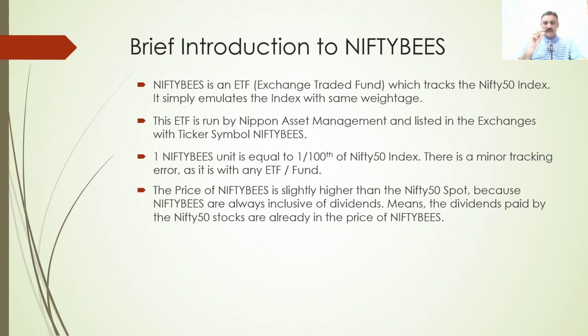The index is not including the dividend. The stock price would include something, but the index is exclusive of the dividend. But the Nifty BeES are always inclusive of dividend. So for the entire year and the previous years, whatever dividend has been given by the stocks, those are all part of the Nifty BeES price. So the price is slightly higher. The dividends paid by the Nifty 50 stocks are already in the price of the Nifty BeES.